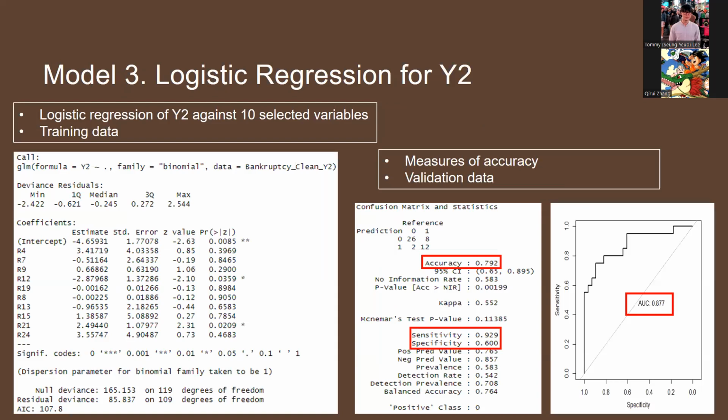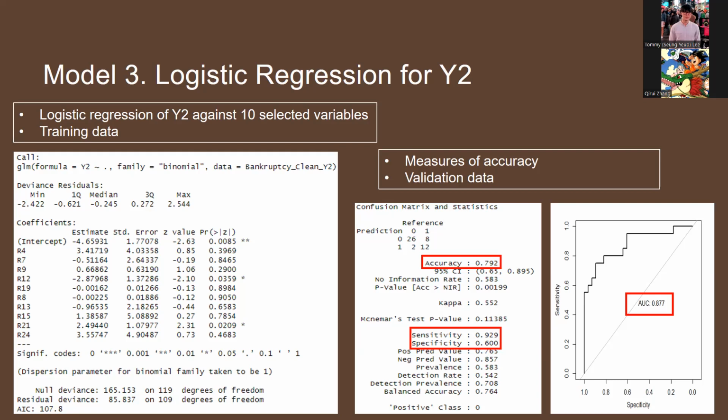So for Model 3, we're using a logistic regression for Y2 against the 10 selected variables, and we're using training data. So here's the result from the regression. We can see that only 2 variables are statistically significant at the 5% level. They are R12, which is current debts over total debts, and R21, which is asset over debt. So apparently debt is the most contributing factor here when it comes to bankruptcy.